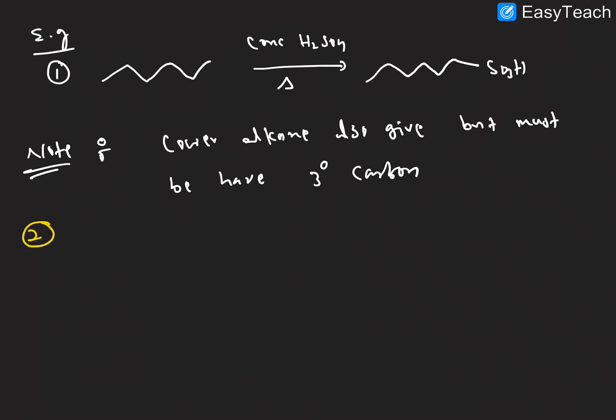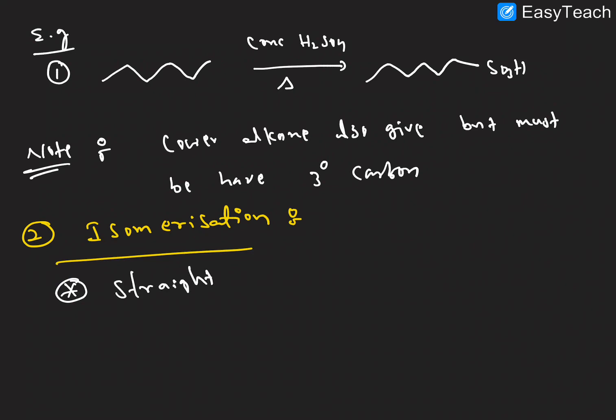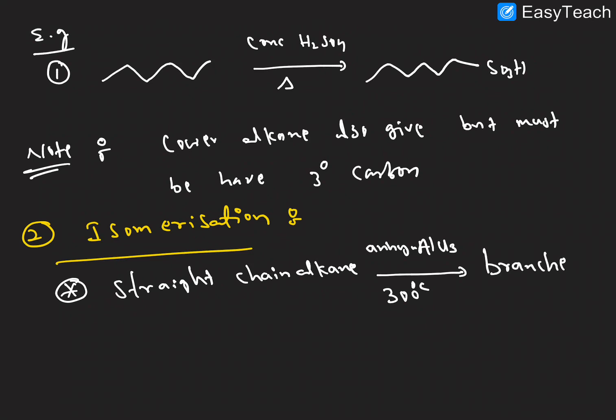The first chemical property, free radical substitution reaction, is over. Next is isomerization. The key point here: a straight chain alkane in the presence of anhydrous AlCl3 at 300 centigrade temperature is converted into a branched chain.